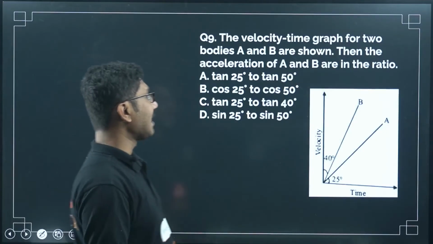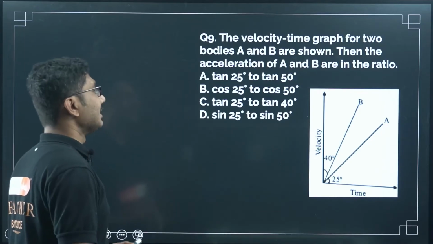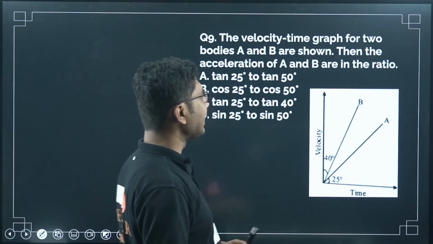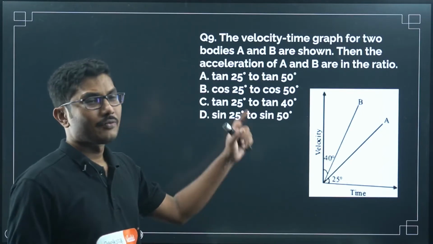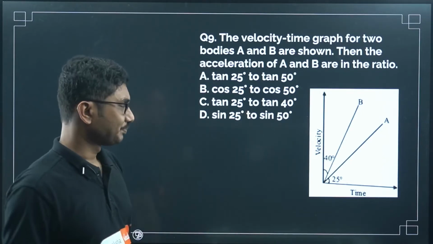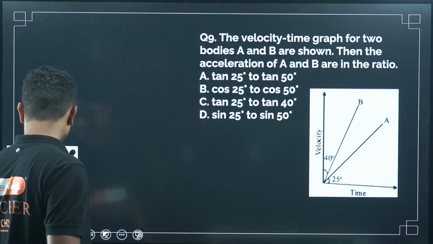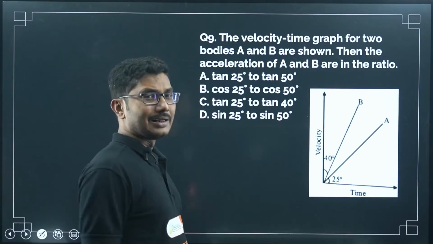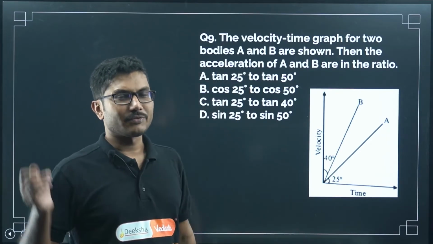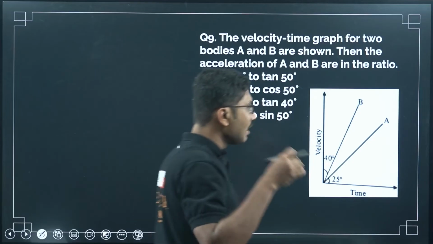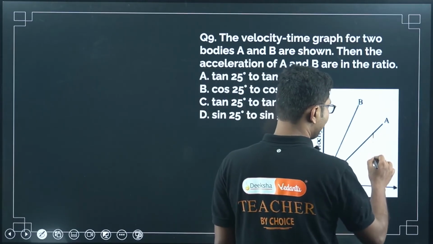The velocity time graph for two bodies A and B are shown. Then the acceleration of A and B are in the ratio. So they have asked you to find the acceleration from this question. So what is acceleration? For this velocity time graph, the figure is partly deleted, but I will still solve this. Maybe they will give you the question because you have learned this in your previous classes.